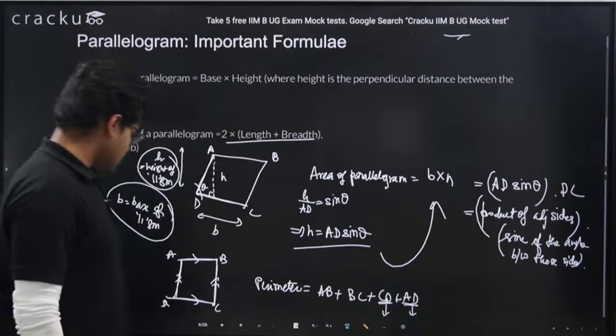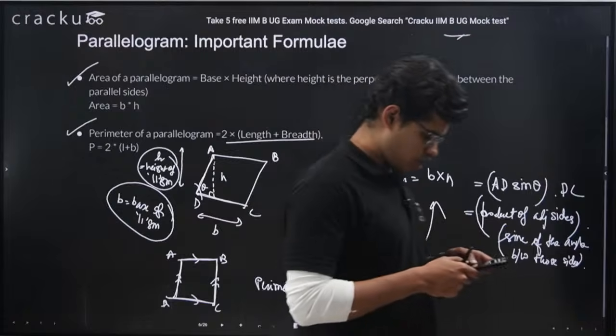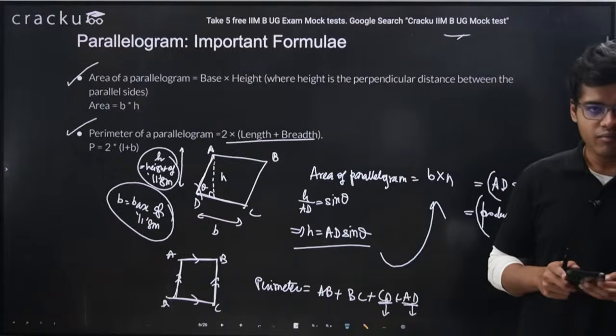So I hope, guys, it is clear. Area of parallelogram, perimeter of parallelogram. Anyone with any doubts, you can please ask, or we can move to the next portion.